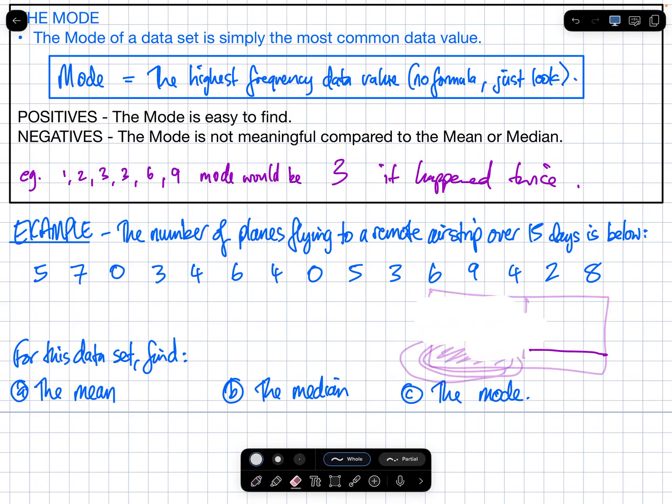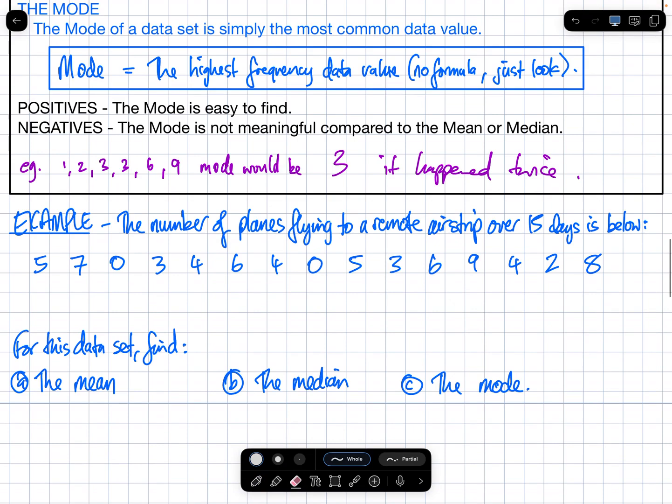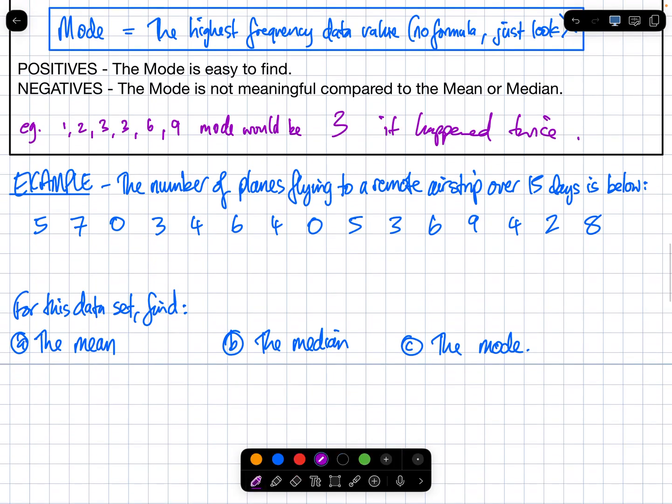The number of planes flying to a remote airstrip over 15 days is below. For this data set, I want to find the mean. Can I find the mean straight away? Do I need to put it in order to find the mean? No, I just need to add the numbers up. So let me demonstrate that.